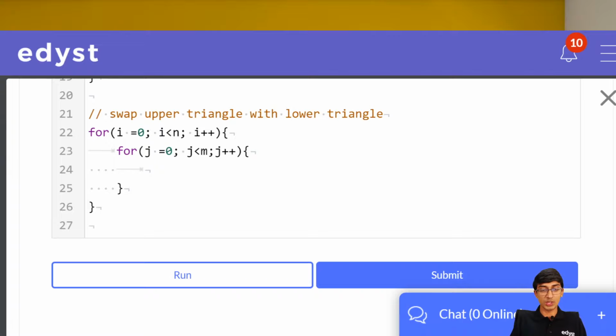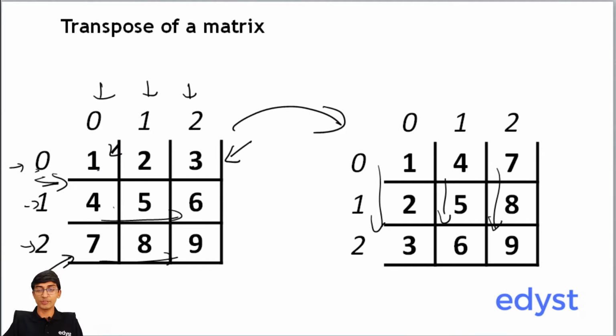Over here, what we saw was that in the first row, we don't take the first element because there's no point swapping it, right? Here we don't take the second element, here we don't take the third element. Basically, we will start at this point over here, at this point over here, and nothing over here, which is when we are at row 0, for row 0, we start at 1.